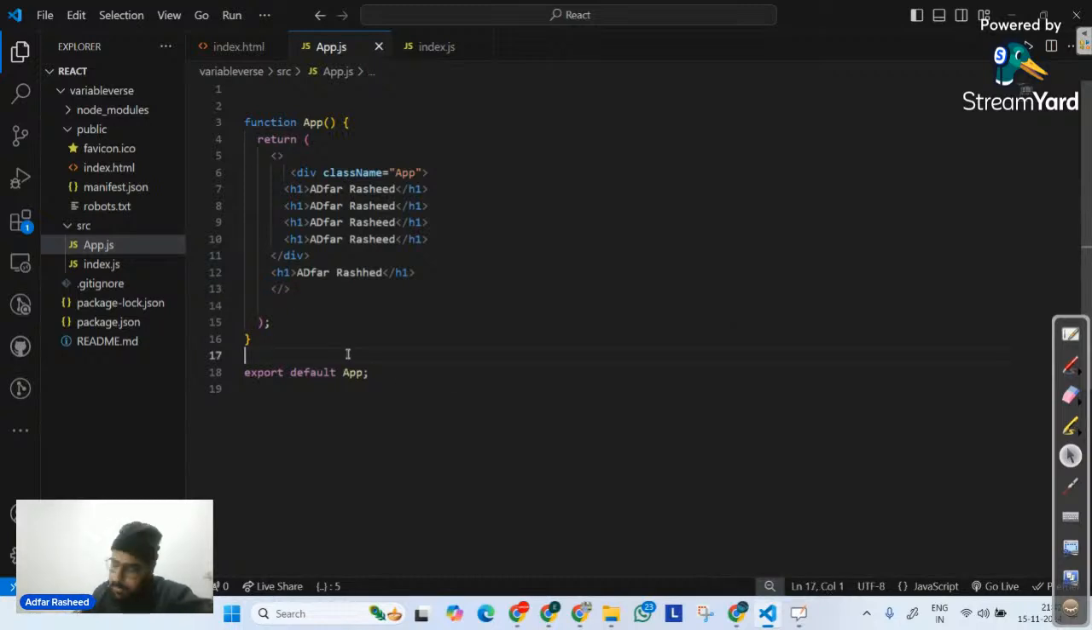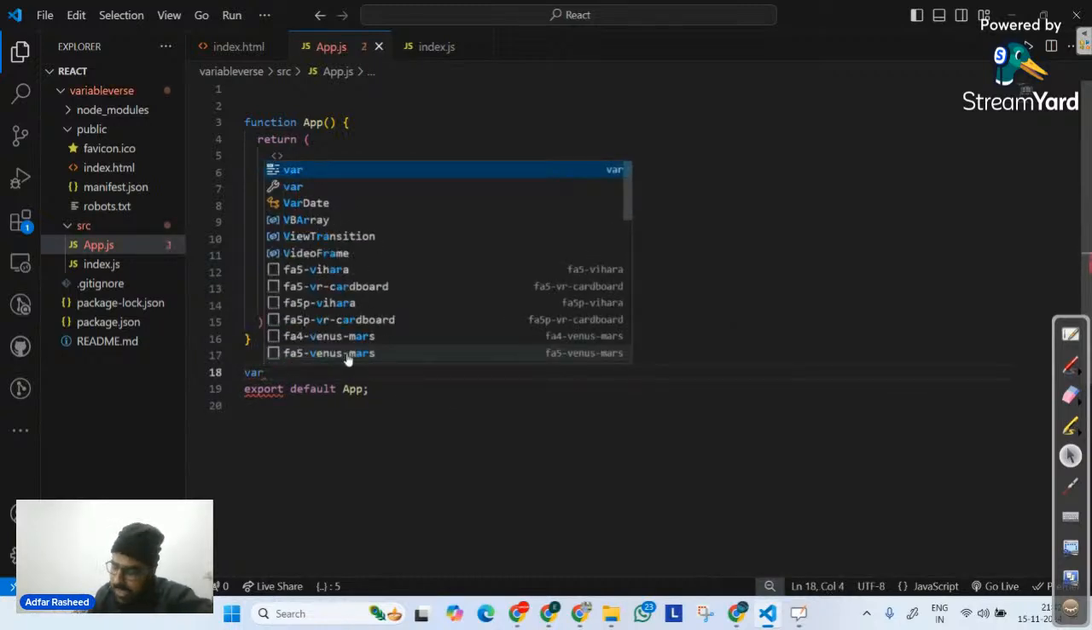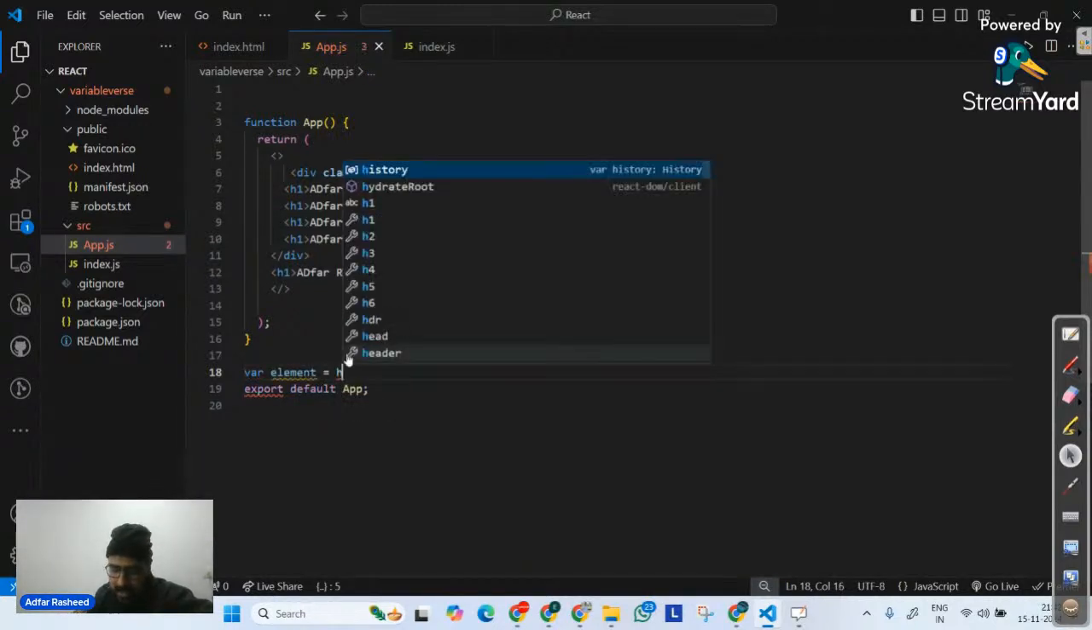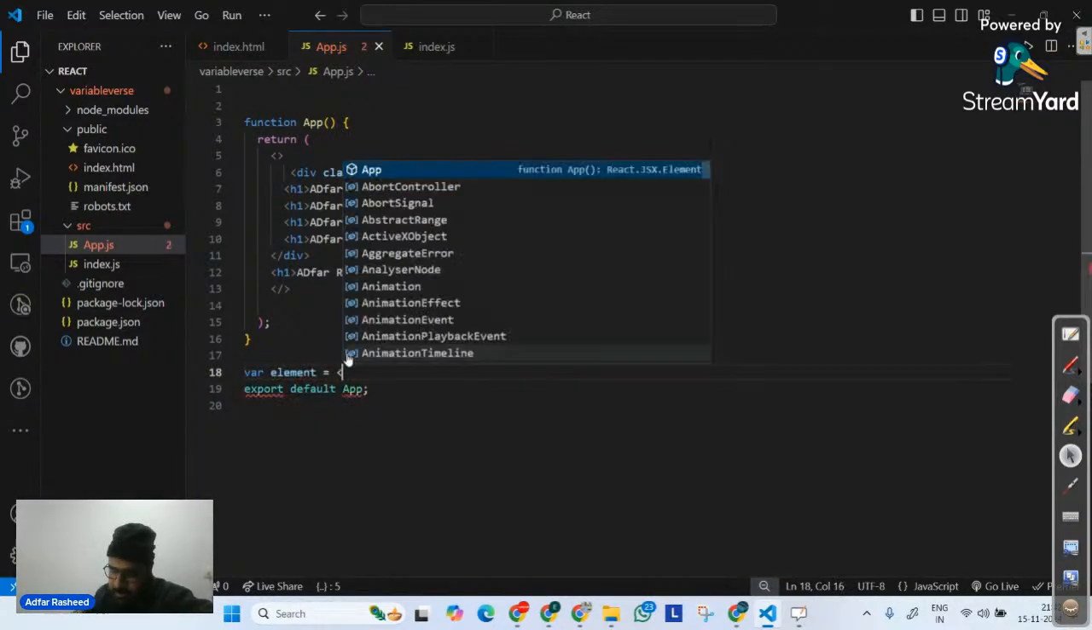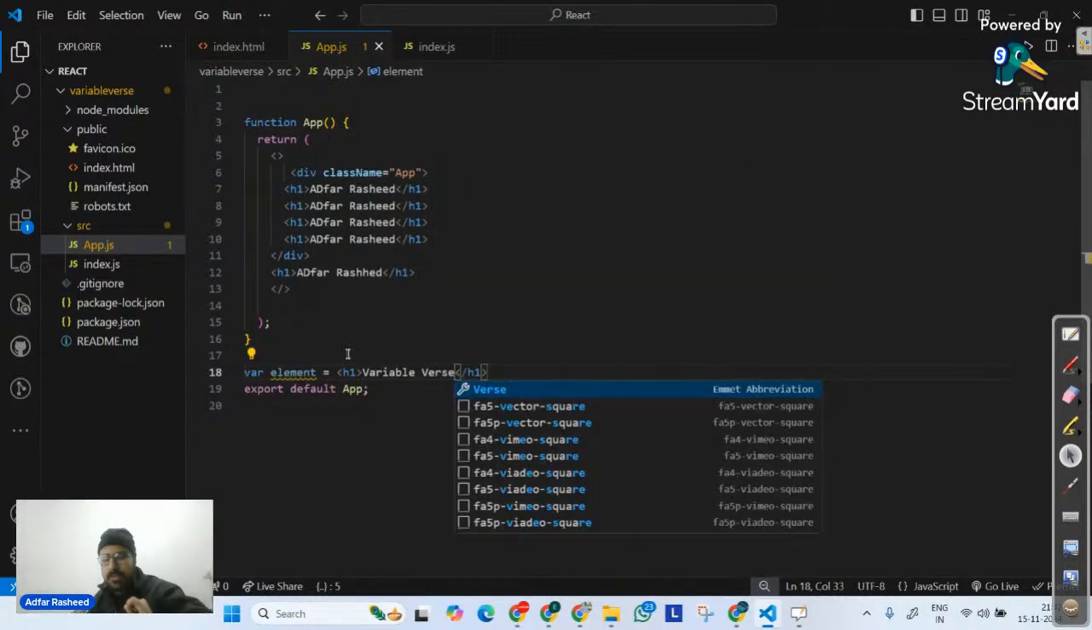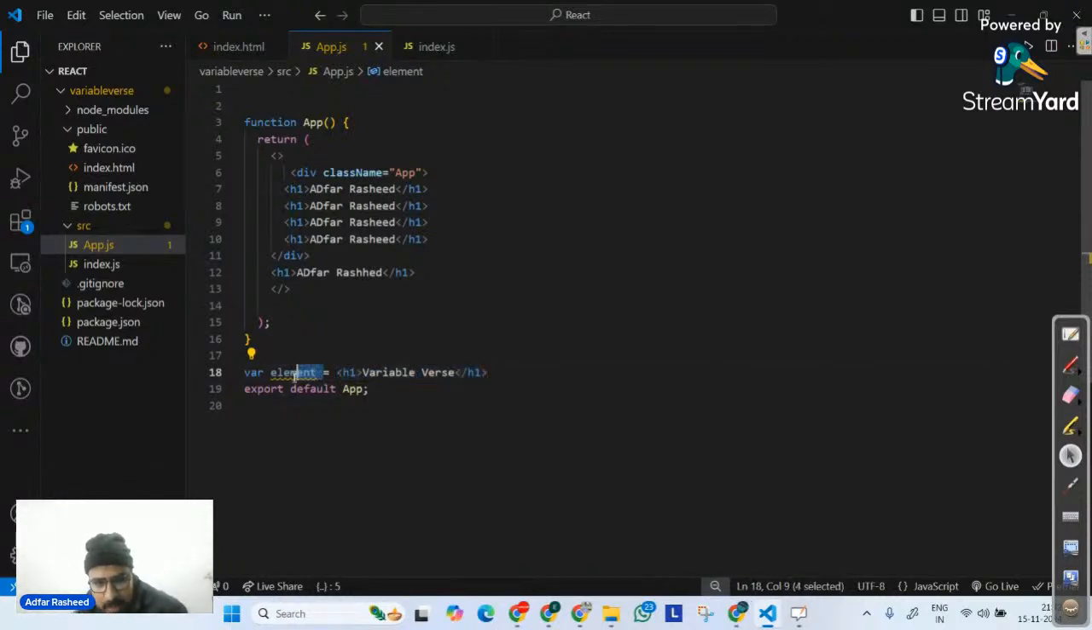Now over here I can simply define a variable. Let's suppose I say element is equal to, and I write an h1 tag, and this h1 tag is simply going to have some text which is variable verse. Now you tell me, this h1 tag that I have created here, I have stored it in a variable called element. Will this be visible in the output? What do you think? No, it won't be, right? Very good. It won't be.